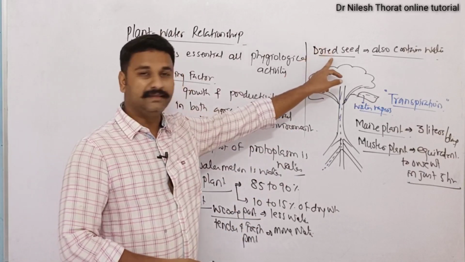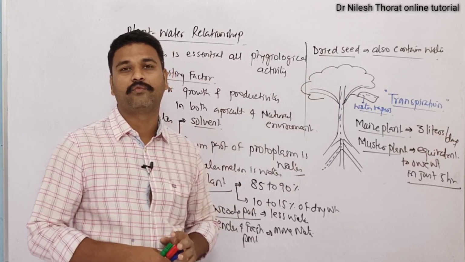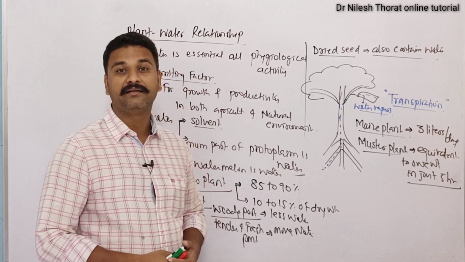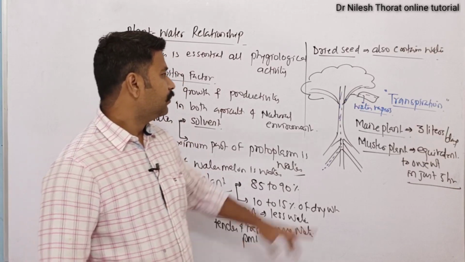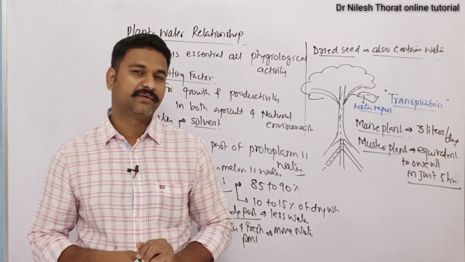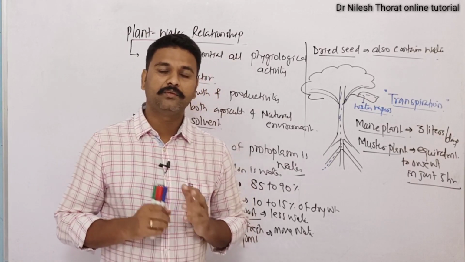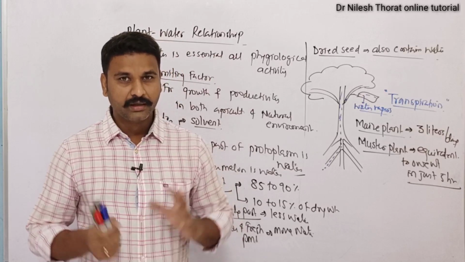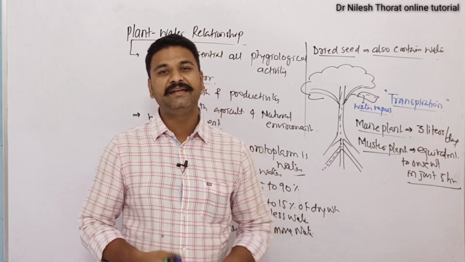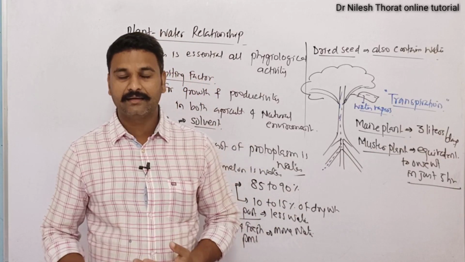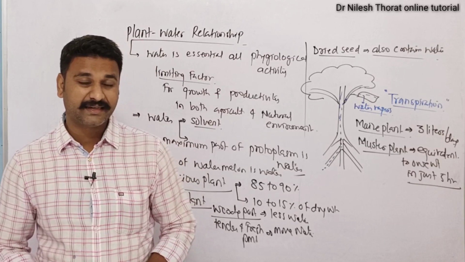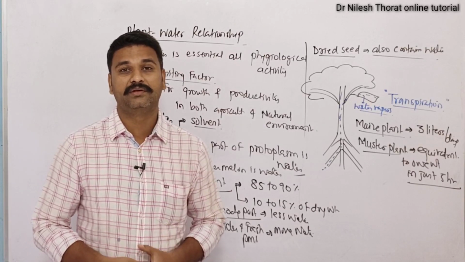Even a dry seed has some amount of water, and due to that water the seed is able to live and respire. Okay, then most of the water which is absorbed by the plant will get lost by transpiration. That's why the plant keeps on absorbing water, because it cannot store water. To give some examples, a maize plant will absorb 3 liters of water in a day, and a mustard plant can absorb water equivalent to its weight in just 5 hours.